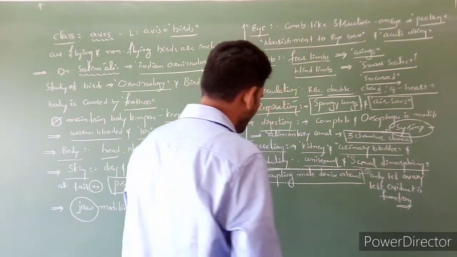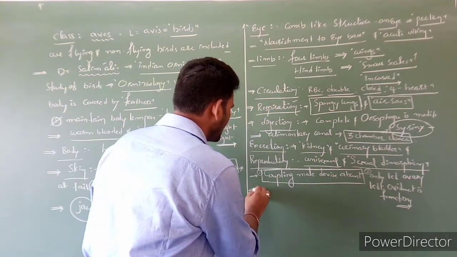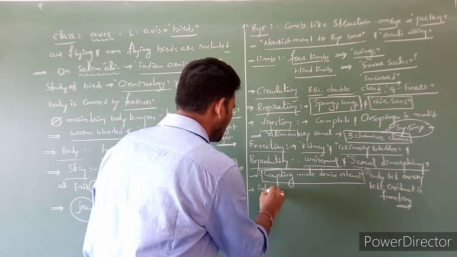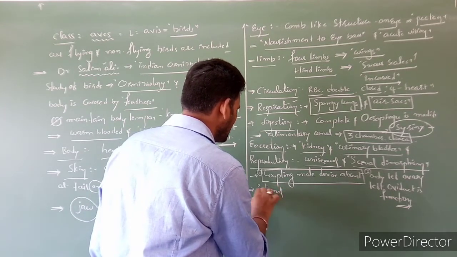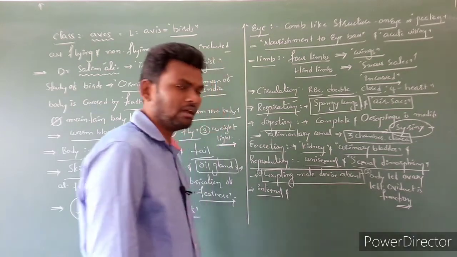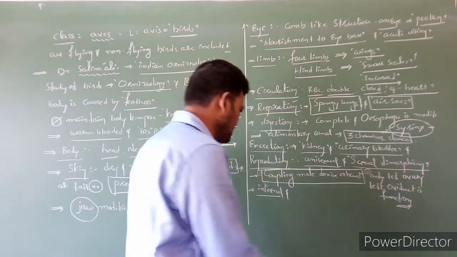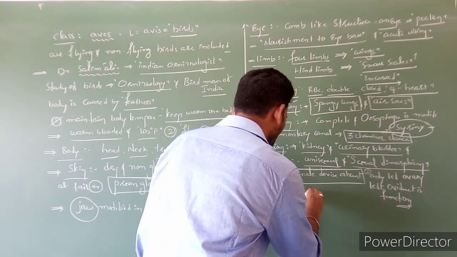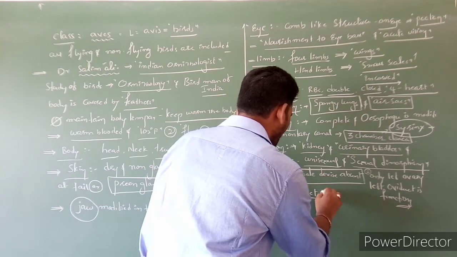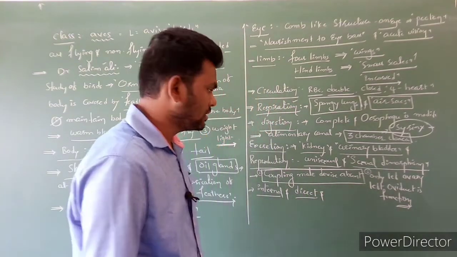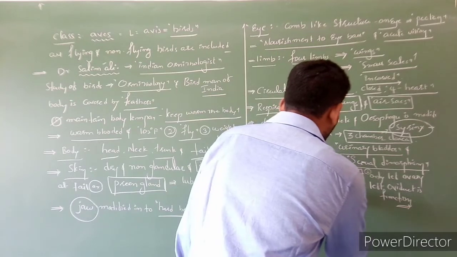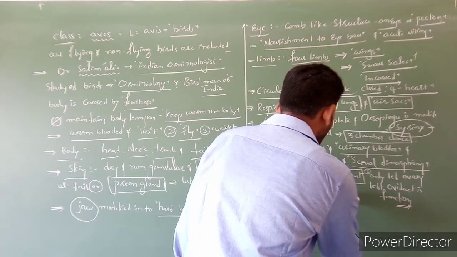This is regarding reproduction. Fertilization is internal fertilization. Development is direct, with no formation of larva. And these are oviparous.